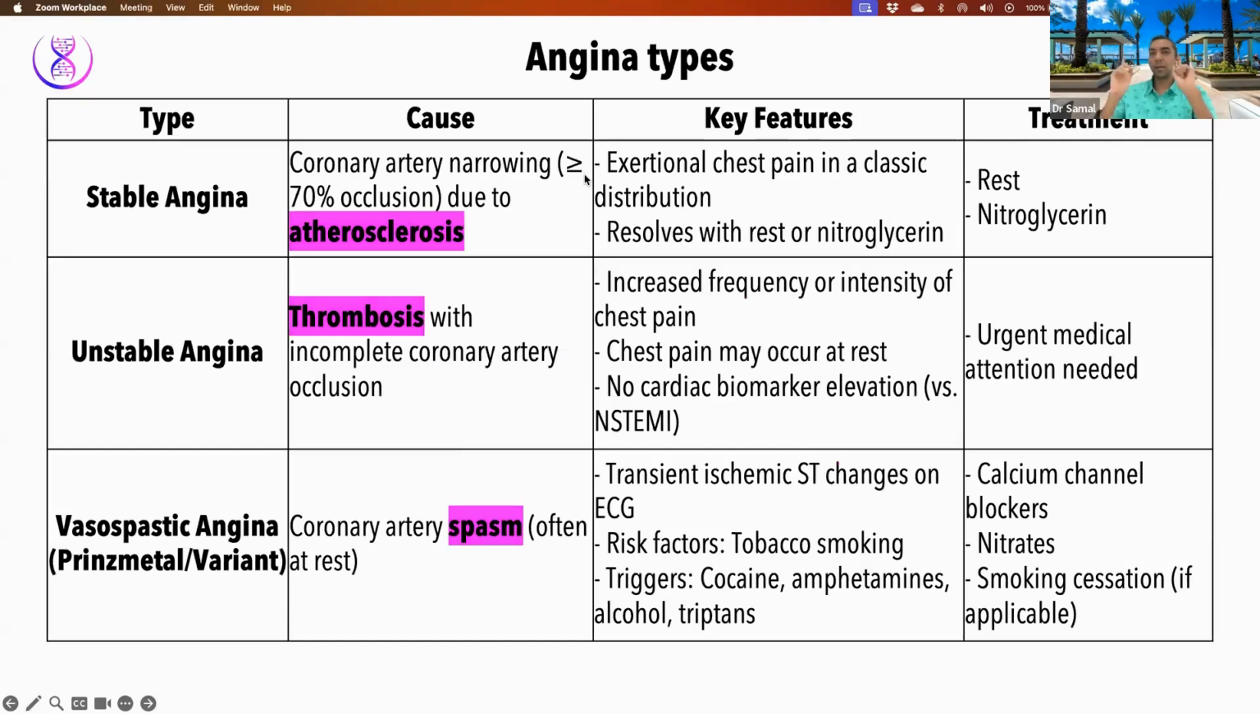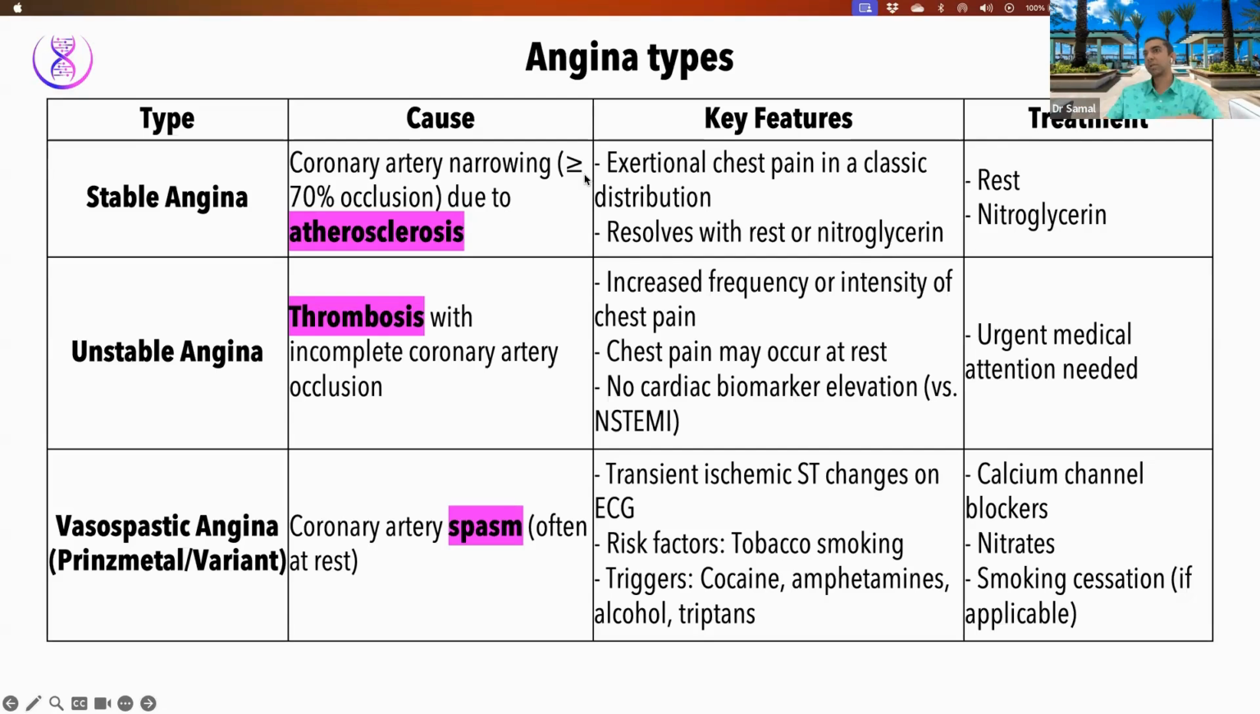Comparing three types of angina is important. So, what are the three things that you need to know? What are the three types or subtypes of this chest pain? Stable, unstable, and variant. Variant is also called vasospastic, also called Prinzmetal. So let's talk about all of these three. And I've drawn a table for you so that it's easier for you to differentiate and learn this.